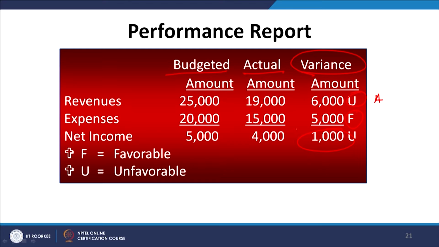Right, negative variance of the 1000 rupees. Now we have to look for the reasons for this variance. Why we couldn't achieve the target? Why we couldn't sell for 25,000 rupees? Now we have to find out the reasons for that.